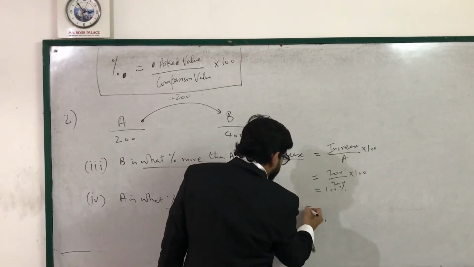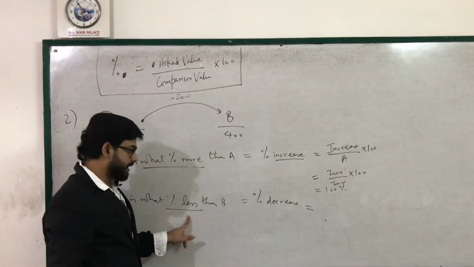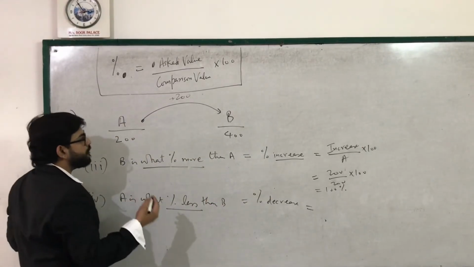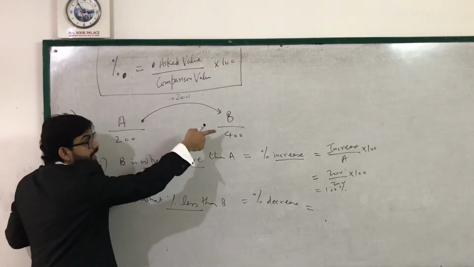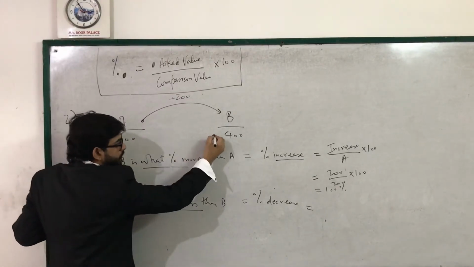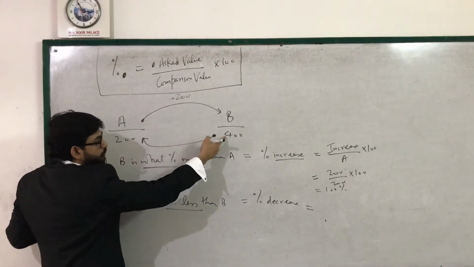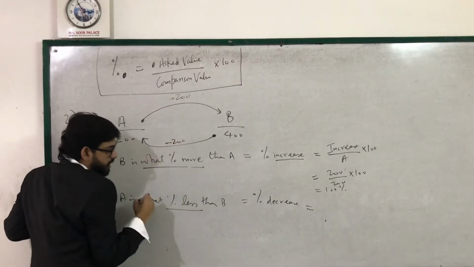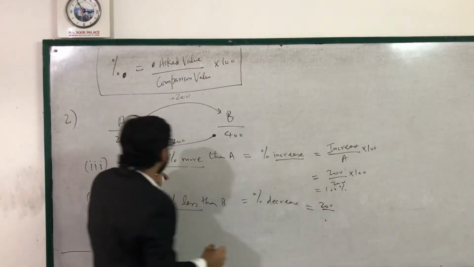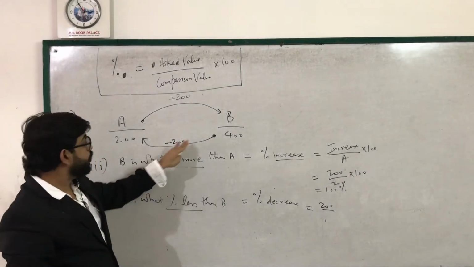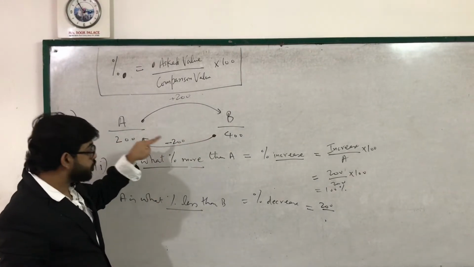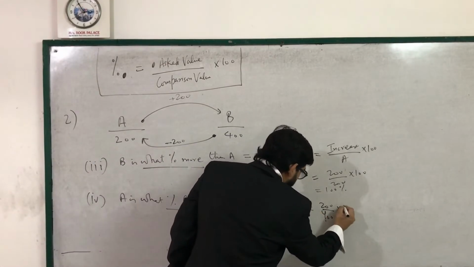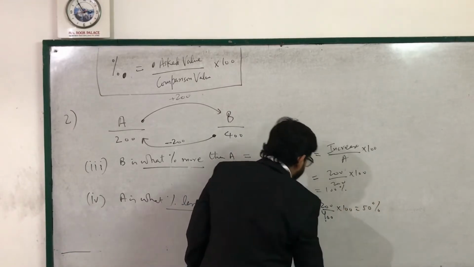So percentage decrease. Now what is asked is percent less or percent decrease. So what is asked is decrease. Now when I say decrease, I have to go from A to B or B to A. If I go from A to B, it is showing increased trajectory. I'll go from B to A, right? So B to A, the decrease is, it is 400, it is 200, decrease is 200. Now decrease is 200 with respect to 400 because this 200 is 200 less with respect to 400. So comparison value is 400 into 100, which is 50%.